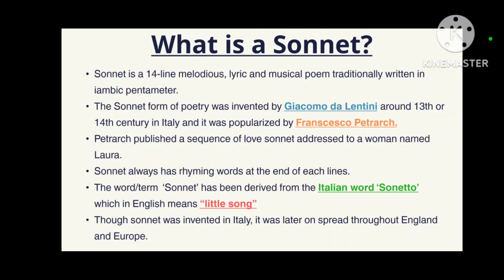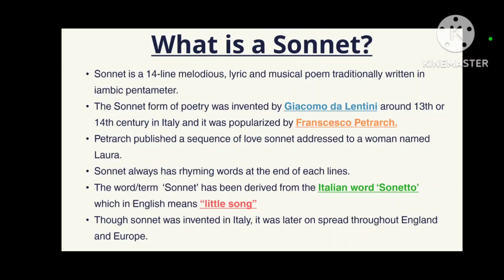Second point, the sonnet form of poetry was invented by Giacomo da Lentini around the 13th or 14th century in Italy, and it was popularized by Francesco Petrarch. So when we talk about the invention of the sonnet, an Italian poet, Giacomo da Lentini, invented the sonnet form of poetry around the 13th or 14th century.